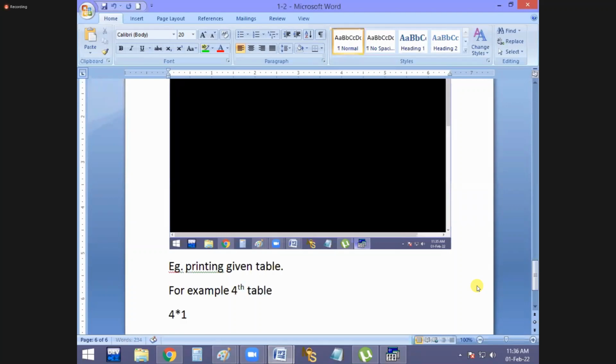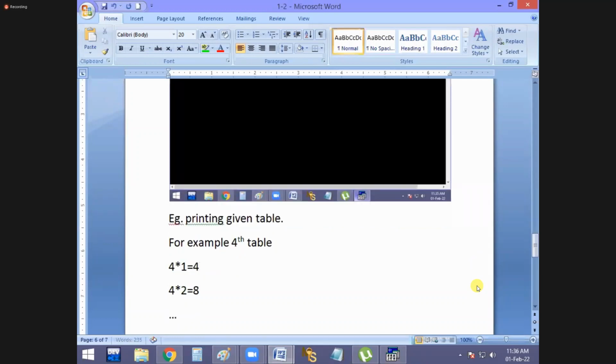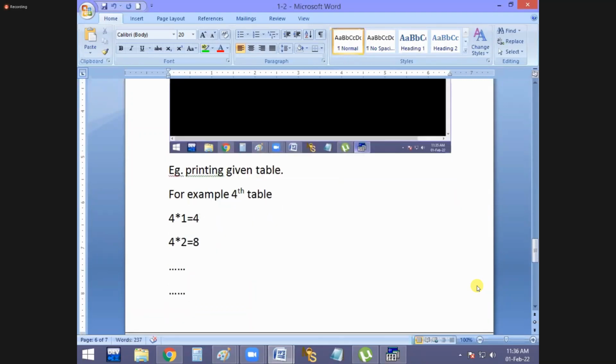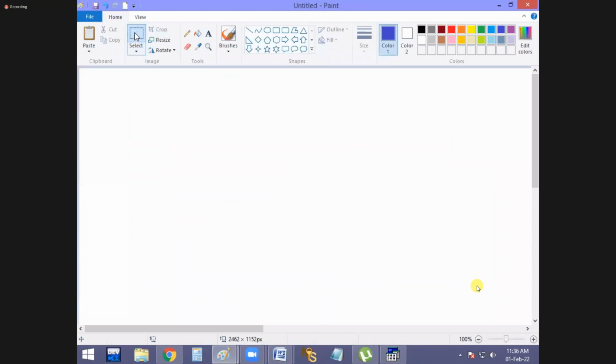Then 4 ones are 4. Am I right? 4 twos are 8, like this. Like this up to 10 times. Okay, finally 4 into 10, 40. Okay, that's all, guys. It is a program. I want to print the given table on the screen. Okay, then how to print a given table on the screen? Just watch it, guys. Here I'm going to give this.